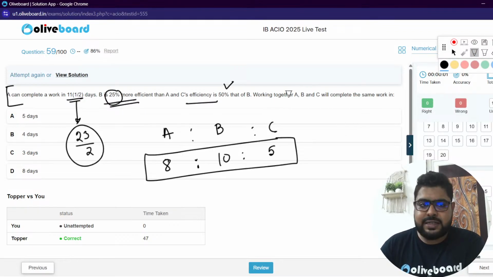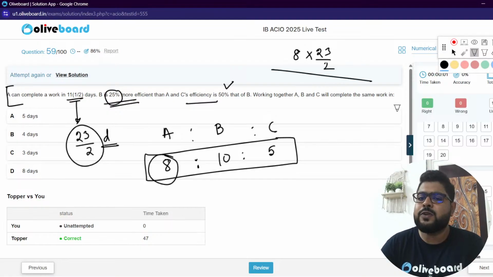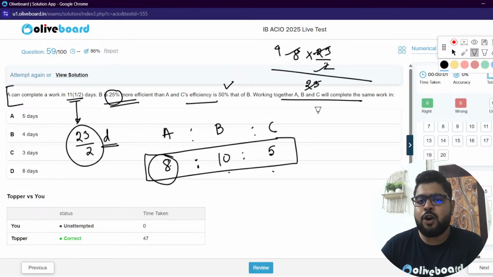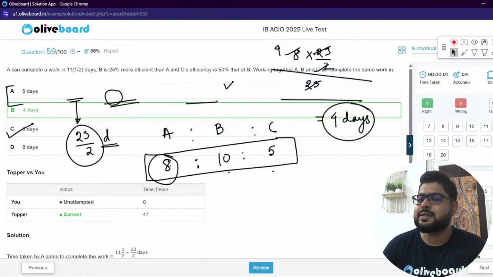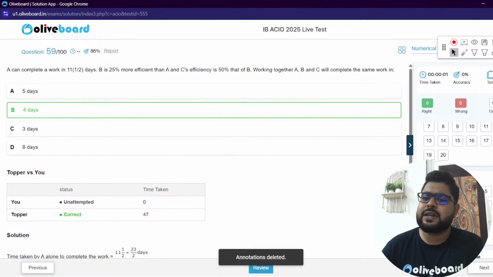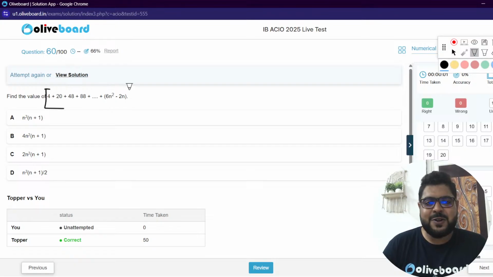Correct? Okay. Now, what is the total work, sir? A's efficiency into number of days. Total work is 8 into 23 divided by 2. Now, who will do it, sir? Working together. So 8 plus 10 plus this, 8 plus 5, 13 plus this is 23. Who will do 23? 23, this is 4. How many days? 4 days. Done, sir. Option B, 4 days is most definitely your correct answer. Not difficult. Very simple time and work question. Good question. Last one.